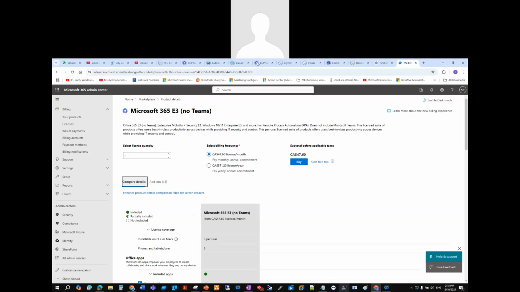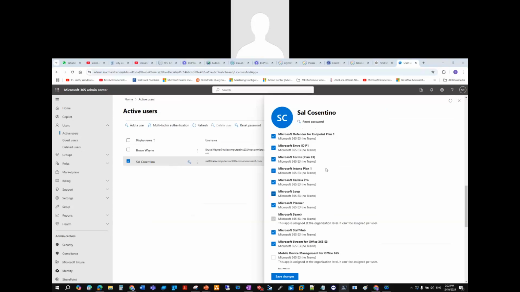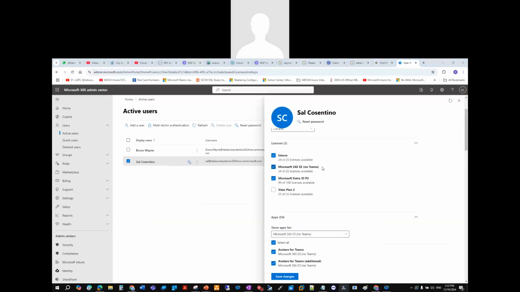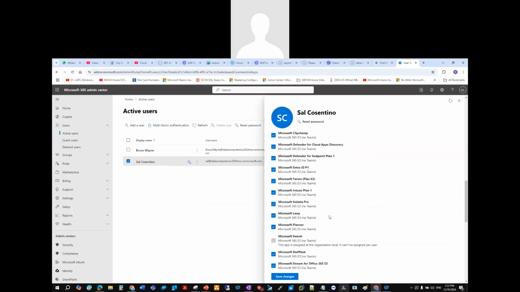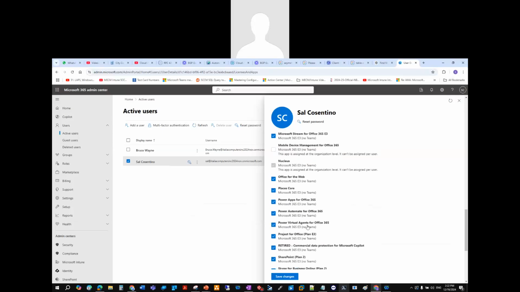And again, when we get the licenses, we purchased the license already, and I showed you guys. Sorry guys, let me put that back. So here's the license that you guys see right now. So this is the specific license. If I were to remove the Intune and Plan and P2, you'll see the different licenses. It has the Plan 1 already, right? It doesn't have Teams. It also has Power Apps for Office 365, and so forth, right?